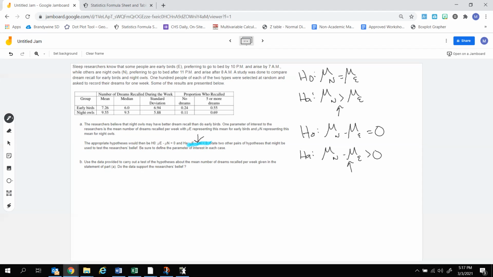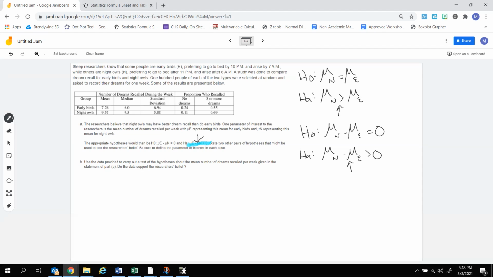Now, use the data provided to carry out a test of hypothesis about the mean number of dreams recalled per week. Okay, so this is a means question. This is not a matched pair scenario, though. We have two separate groups from each other. We have early birds, we have night owls. They are not paired up at all.